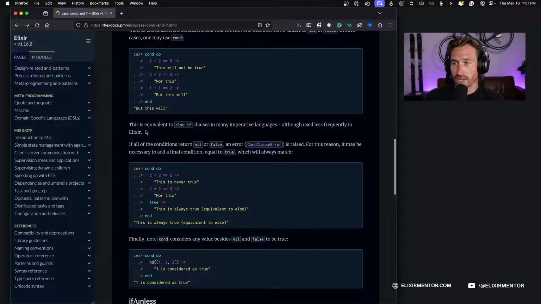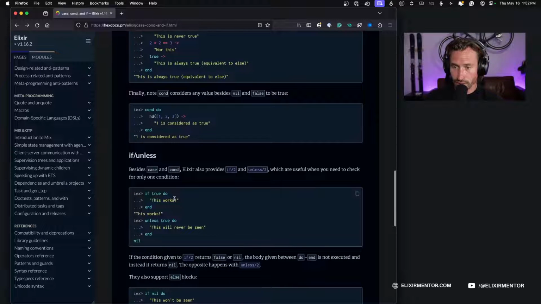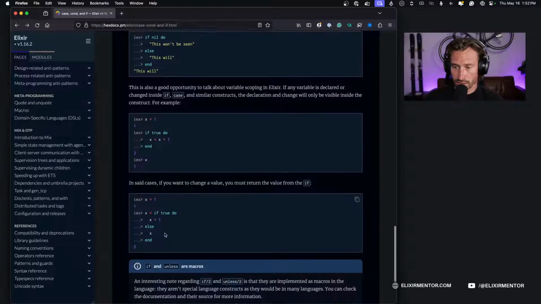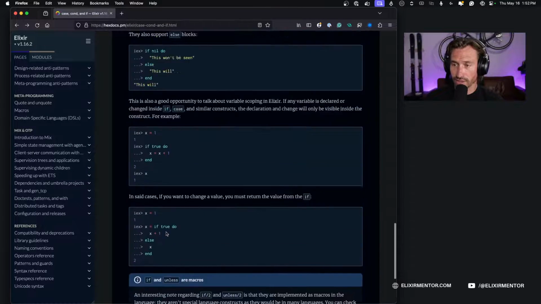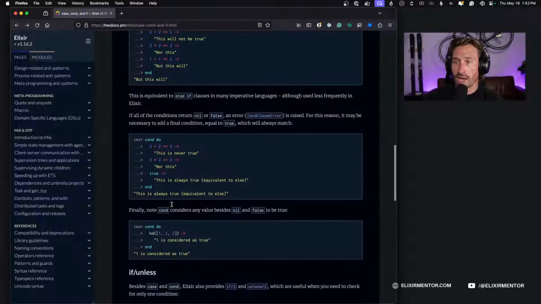All right, so this is equivalent to else if clauses in many imperative languages, although used less frequently in Elixir. So yeah, that's true. You could use if and else if to do this, but you can also use else if in Elixir. And I believe they don't have any else ifs, but anyways, we can do it in Elixir as well.